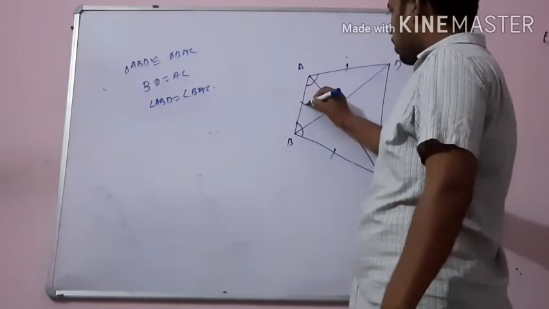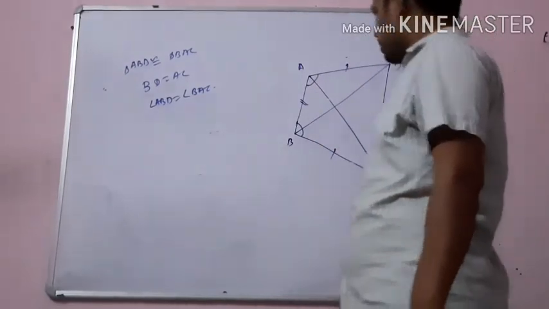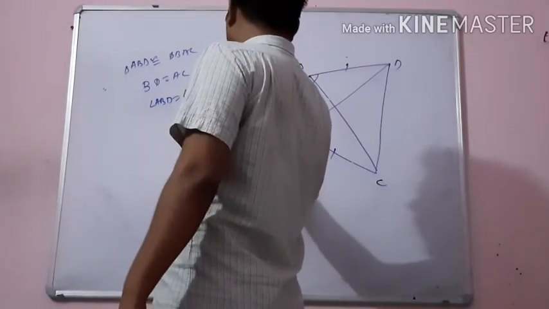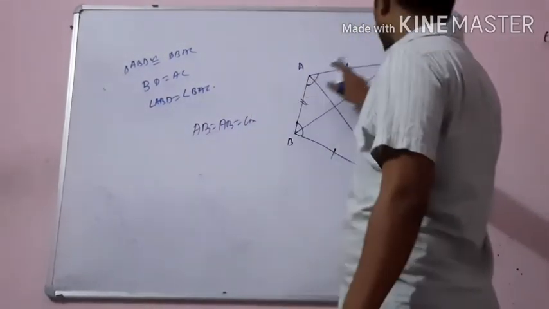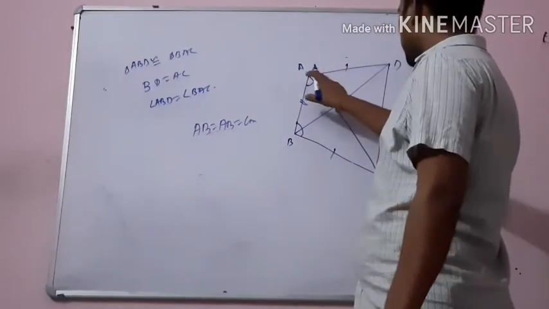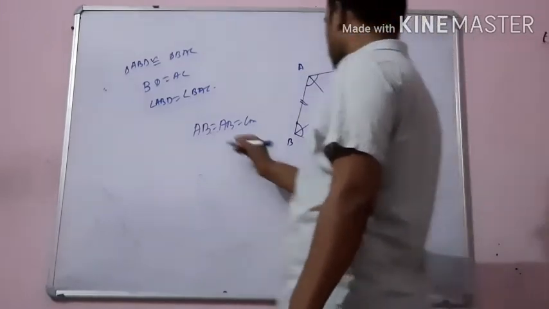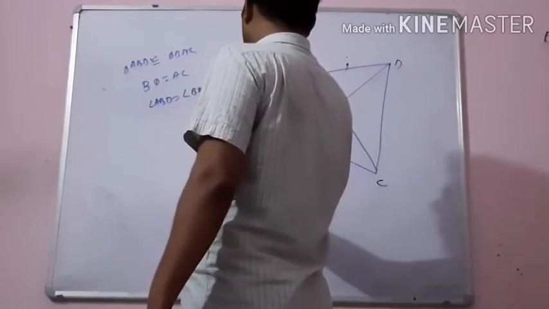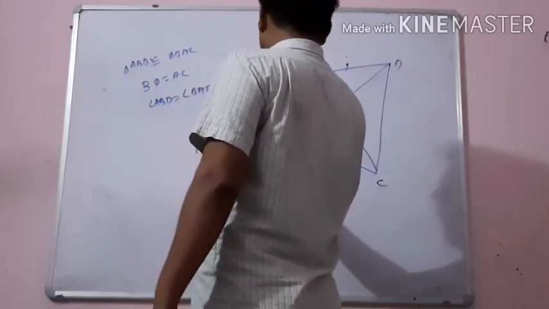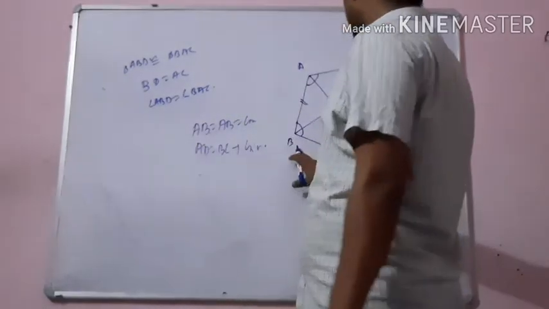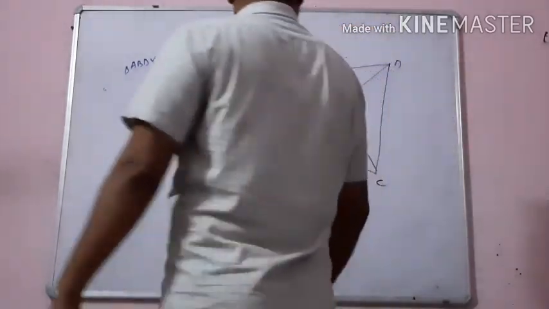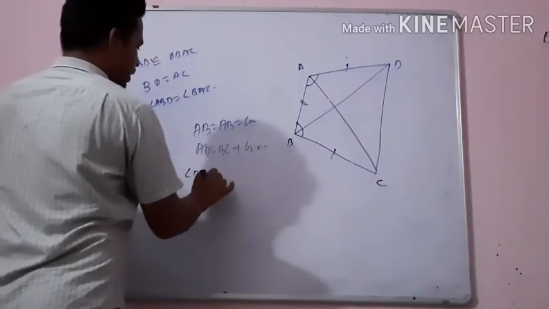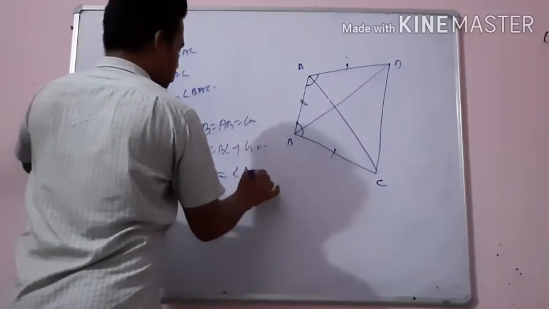So in both triangles, AB is common. So what you can write: AB common, and AD equals BC, given, and angle BAD will be equal to angle ABC.